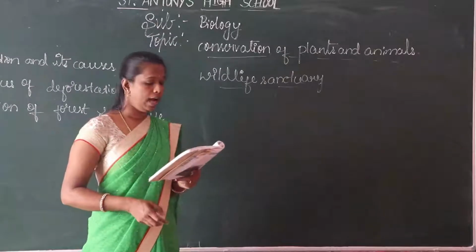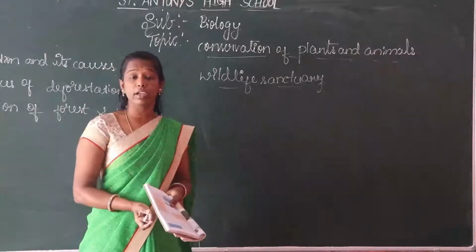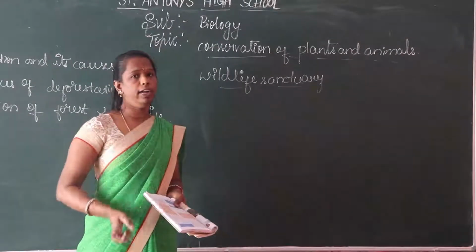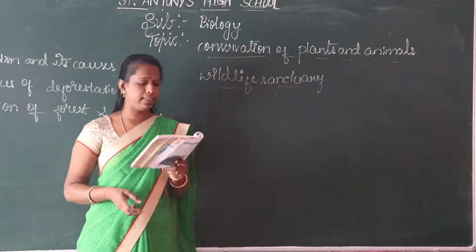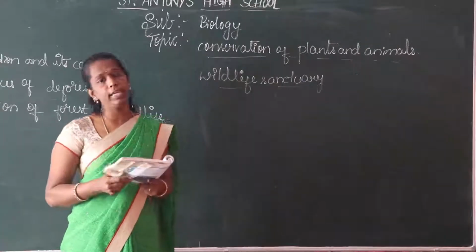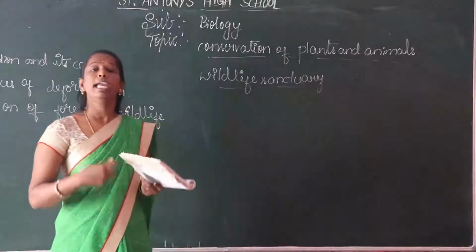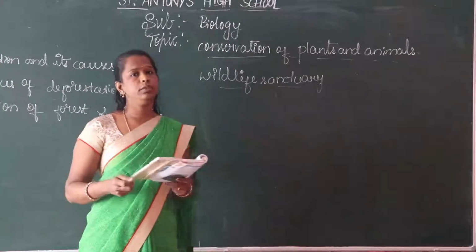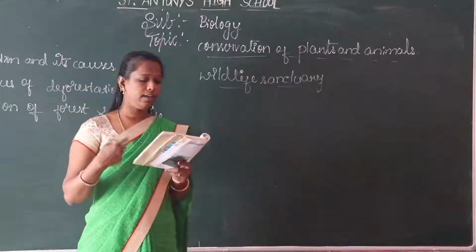Why? To wild animals. So what are the conditions given to the wild animals? Suitable living conditions. And then some wildlife sanctuaries allow certain activities such as grazing of livestock, collecting medicinal plants and firewood, etc. So what are the uses from the wildlife sanctuaries? Medicinal plants are used for medicines, firewood is used for fire purposes, and then livestock.